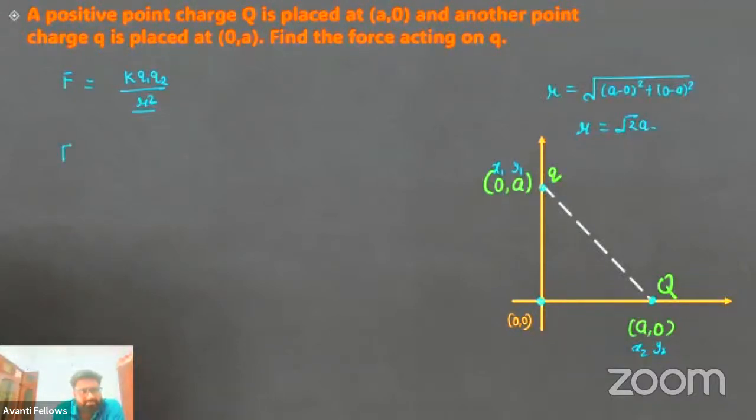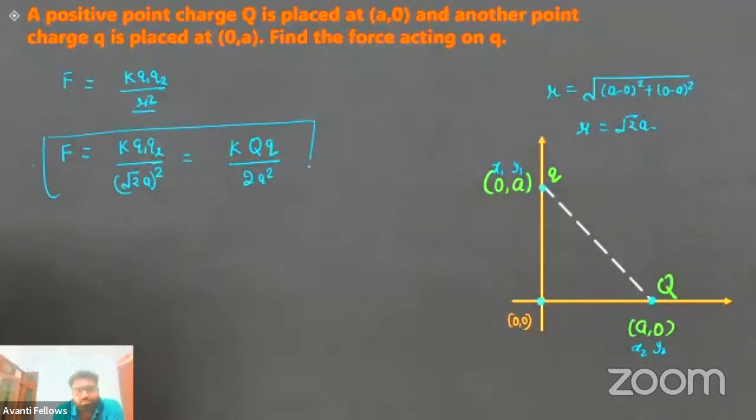So you can say that the magnitude of this force is nothing but K Q1 Q2 upon R square. R square we have already calculated. R we have calculated as root 2 a, so R square is 2a square. So it will become K capital Q small q divided by 2a square. But this is the magnitude. Say one wants the answer in the form of a vector. So how are you going to do it?